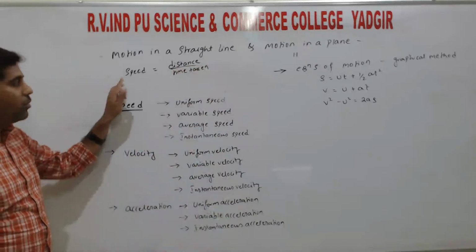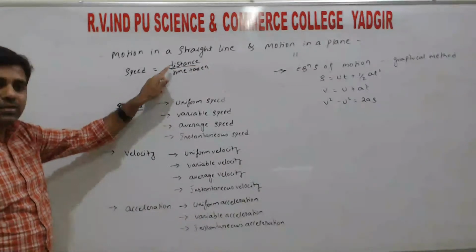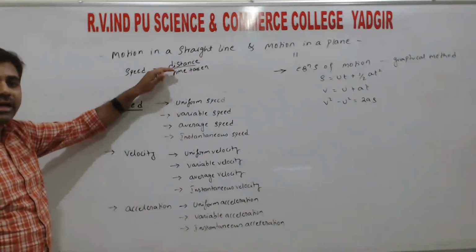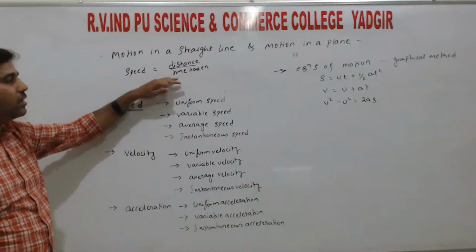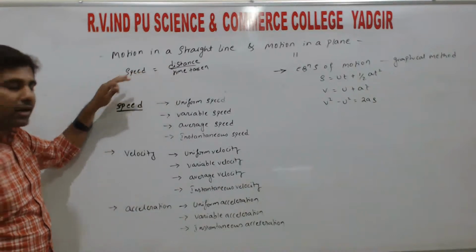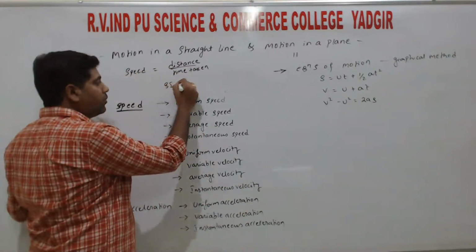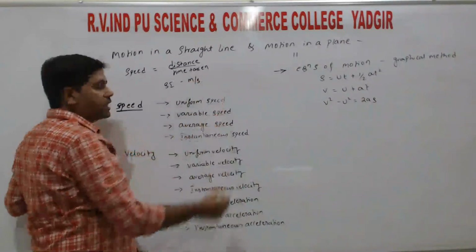So we can define speed in two ways. Speed is the rate of change of distance, or the ratio of the distance to the time taken, that we call as the speed, right? So its SI unit is meter per second, right?